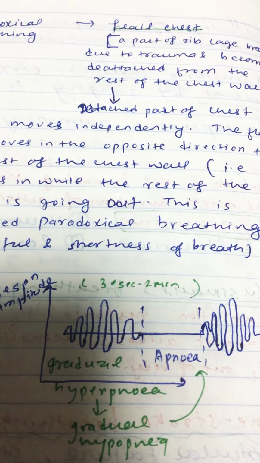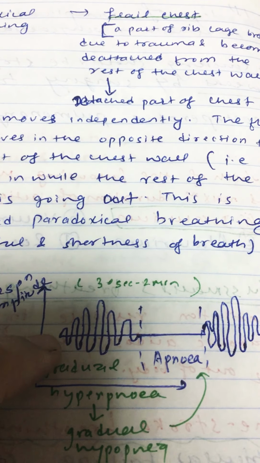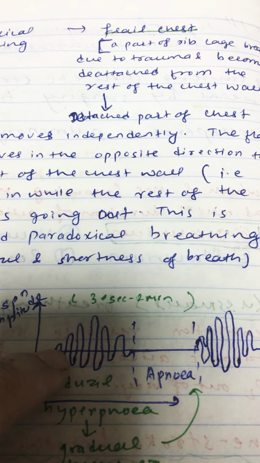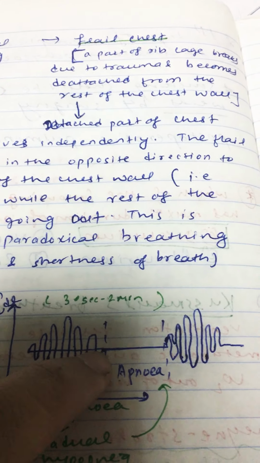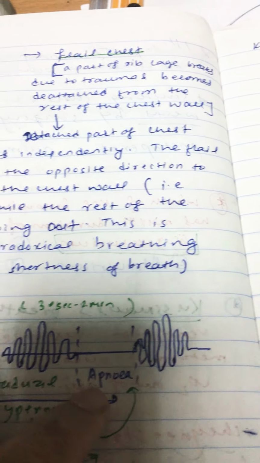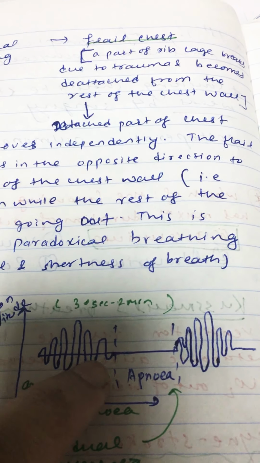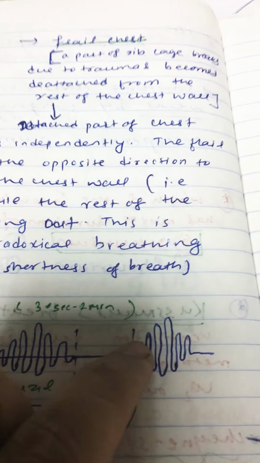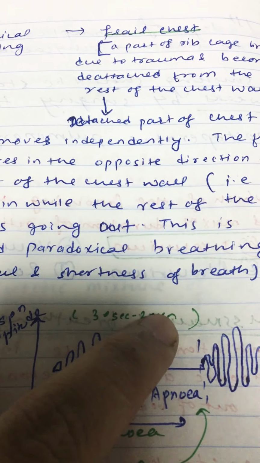Cheyne-Stokes breathing is characterized by, look here, the graph increasing gradually. It is gradual hyperpnea. The depth of respiration increases gradually and then again gradually decreases. After this there is a period of apnea, meaning absence of breathing. Increasing gradually, decreasing gradually, and absence of breathing, and the same cycle continues, and this cycle takes place over about 32 seconds to 2 minutes.